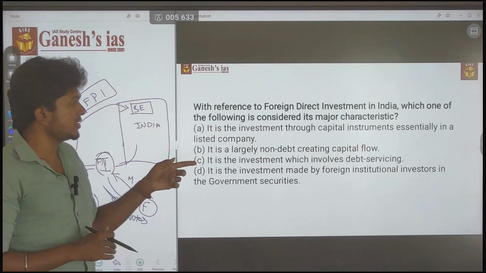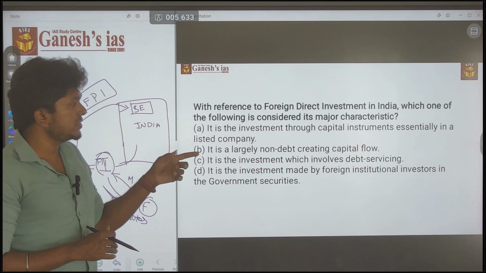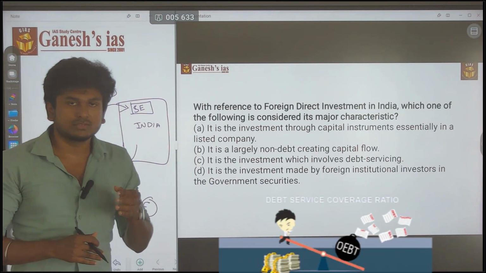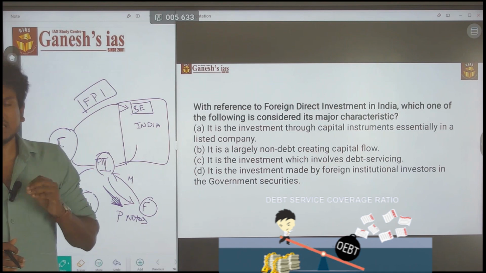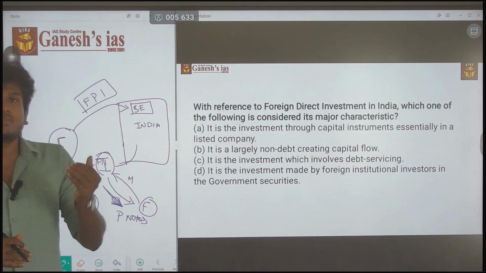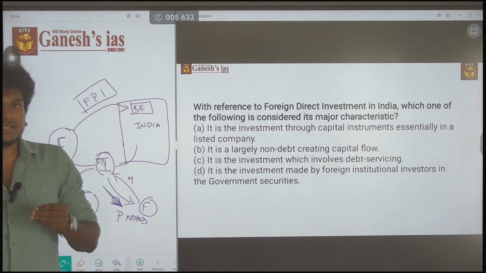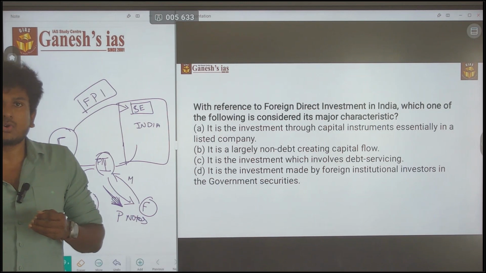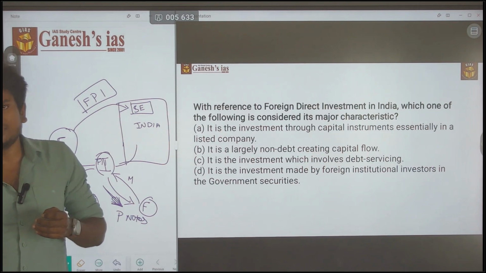It is the investment which involves debt servicing. So what is debt servicing? It is simple. I am making a borrowing. In that example itself, I said I borrow 100 rupees from my friend, and I have to pay an interest of 2 rupees every month. That is called debt servicing.